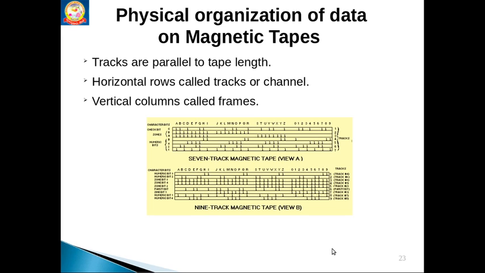Mainly, magnetic tape nowadays is used for backup purposes only. To give us permanent storage, hard disks are used. For backup, magnetic tapes are used. Floppy disks, anyway, are not in use nowadays. In that place, CDs and DVDs came into the picture.